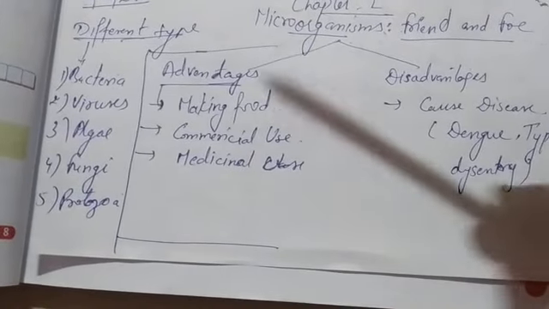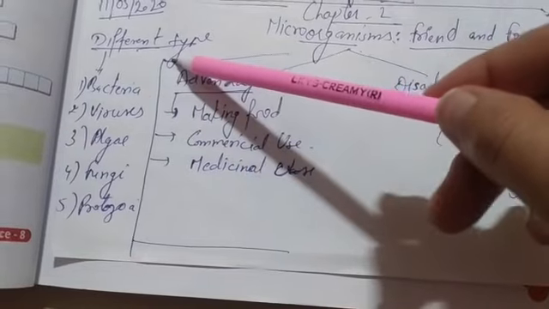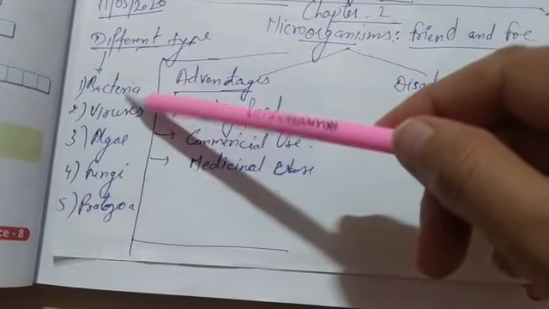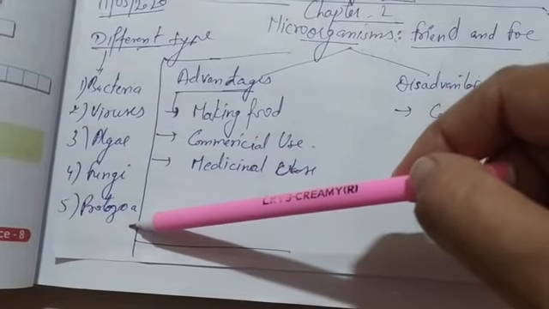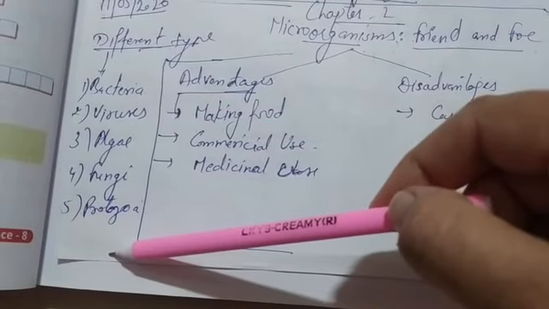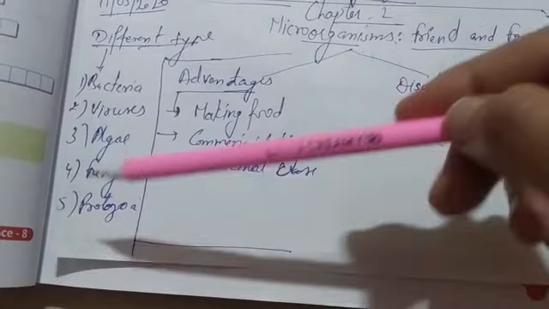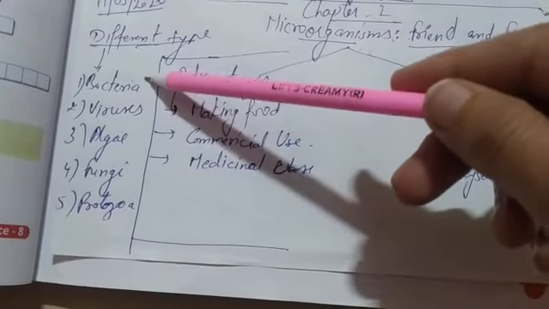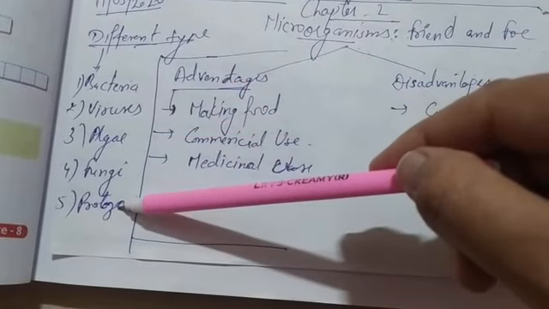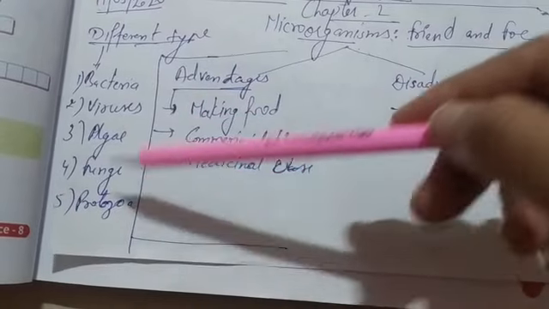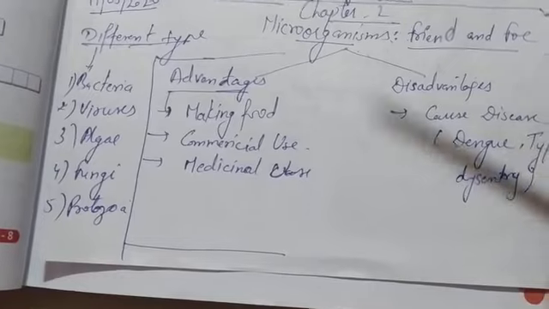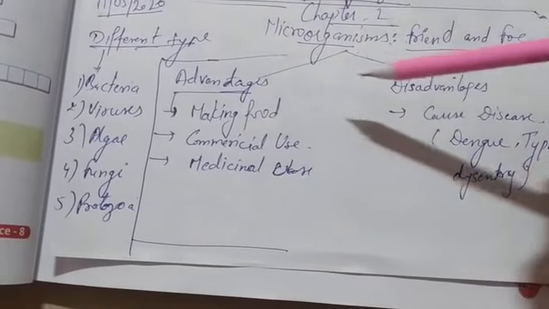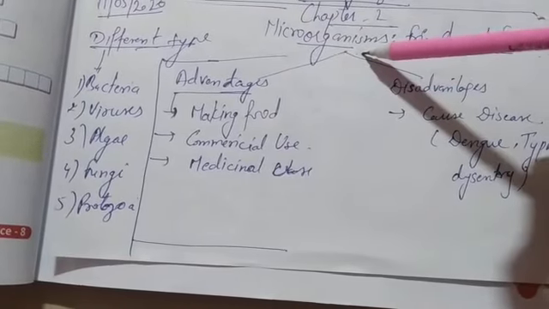First we will read about the different types of microorganisms in this chapter. The different types are bacteria, virus, algae, fungi and protozoa. Then we will read about the use of these microorganisms, what the advantages and disadvantages of these microorganisms are.